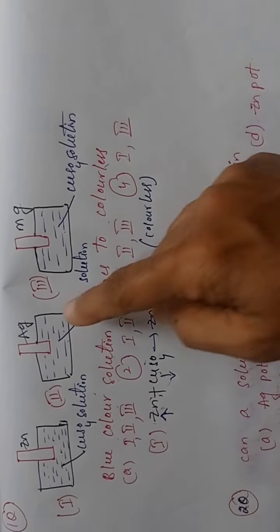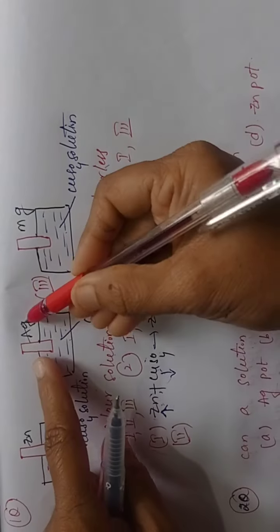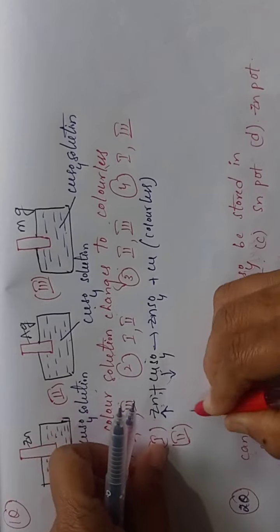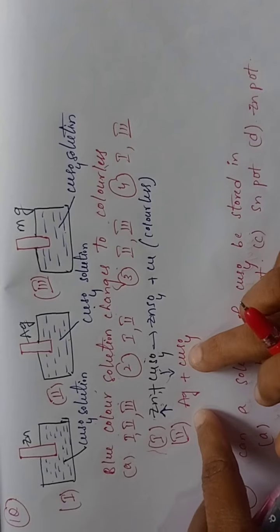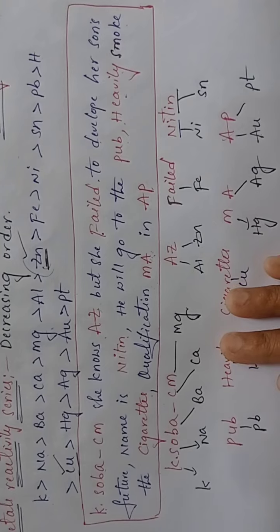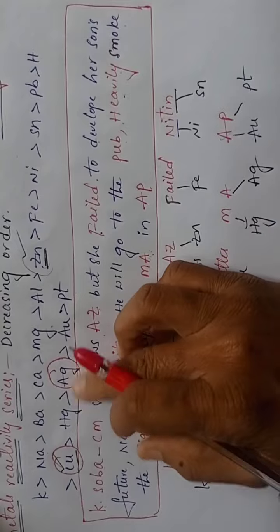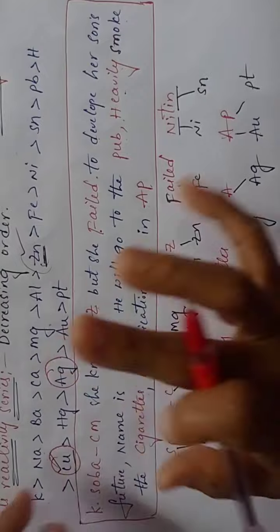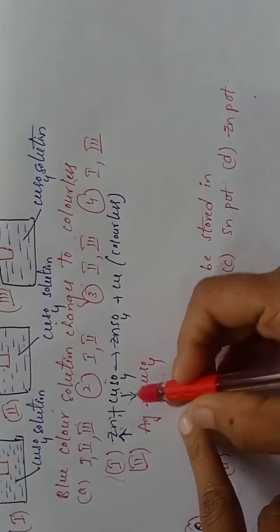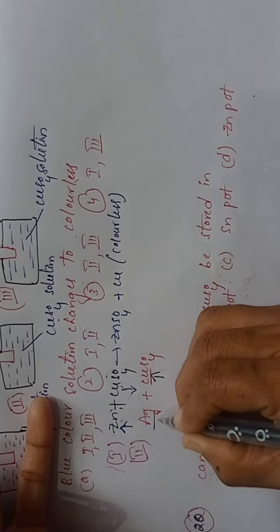Now coming to the second one, see, students. The second one is silver plus copper sulfate. Now, silver and copper, which is more reactive? In this order, silver is here and copper is here. So silver, copper, which is more reactive? Copper is more reactive than silver. Correct? So copper is more reactive, and silver is less reactive.